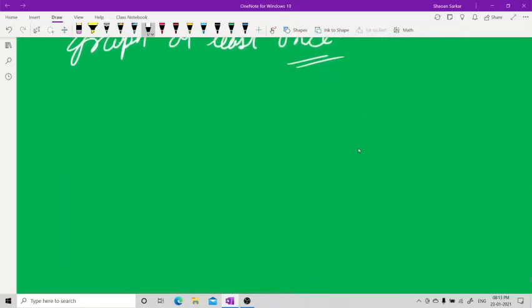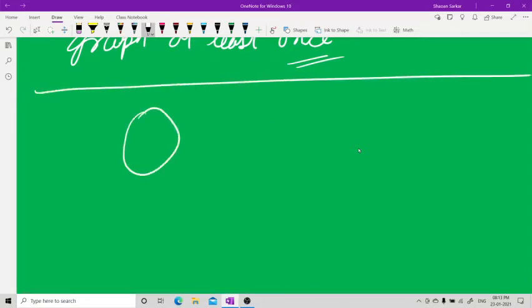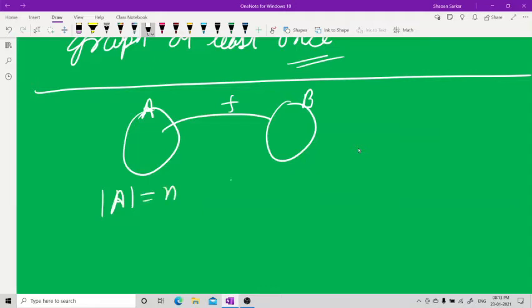How to find the number of one-one functions and onto functions. Suppose this is my A and this is my B. A is my n, and B is my m, the cardinality of B.